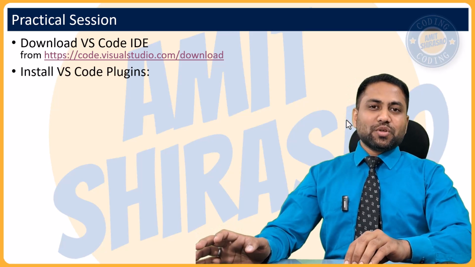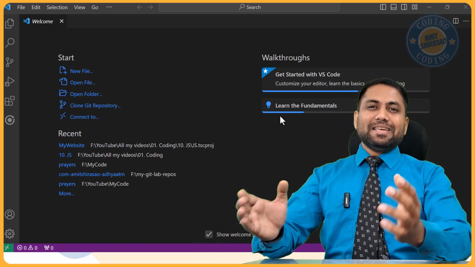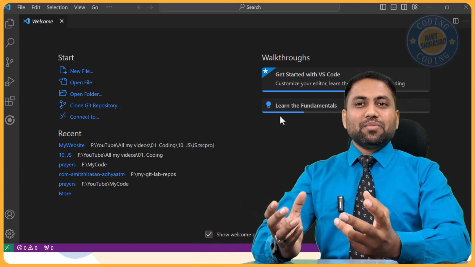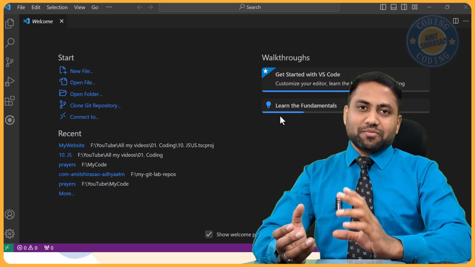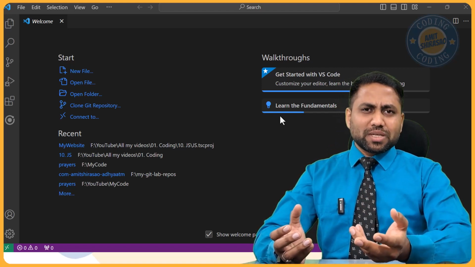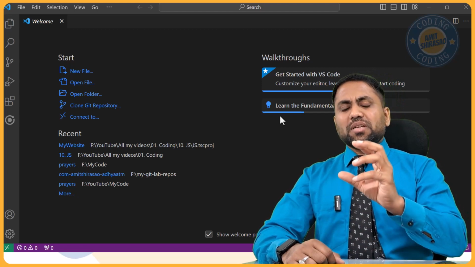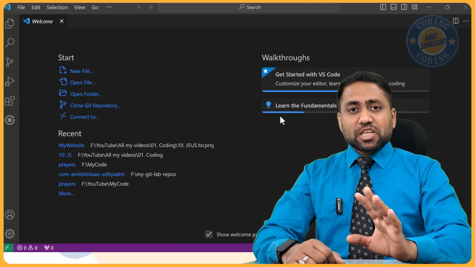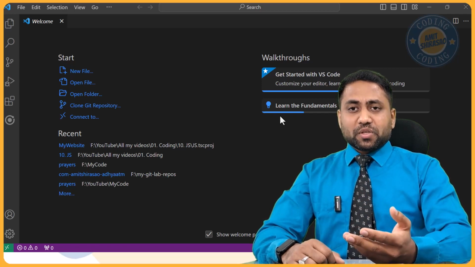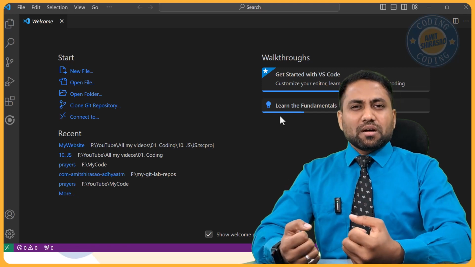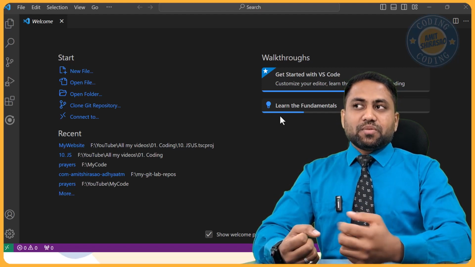Install Visual Studio Code plugins. Now, what are plugins? Normally, any IDE nowadays, they want to keep very light IDEs, because earlier in the Java days, Eclipse was very heavy. NetBeans was also very heavy. Visual Studio IDE was also very heavy for C# development. But then Visual Studio Code came. Code was mostly for the front-end developers, and it was very light. And this is that IDE.